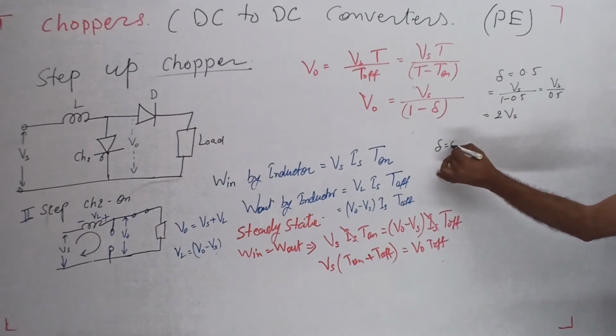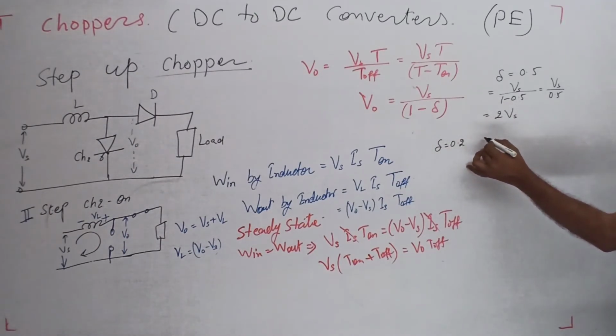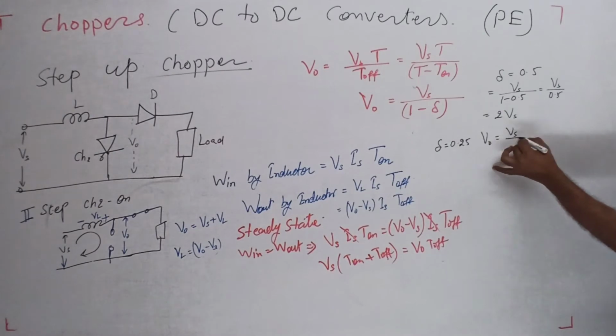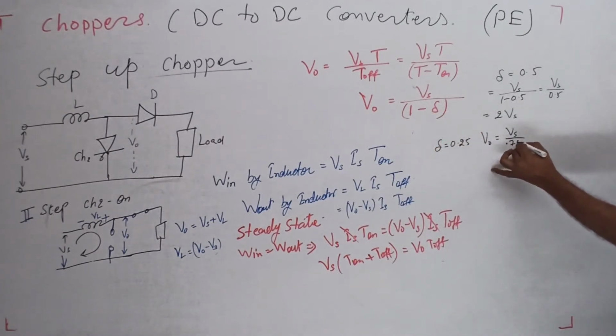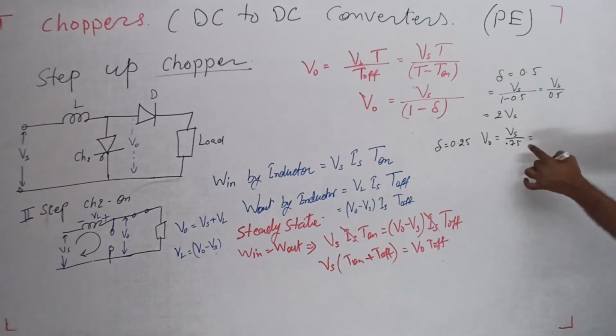If the duty cycle is 0.25, then the output voltage is Vs divided by 1 minus 0.25, that is 0.75. So the output voltage is 4 by 3 Vs. Definitely it is higher than the input.